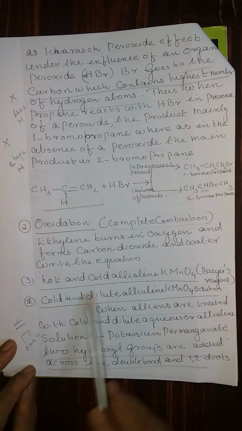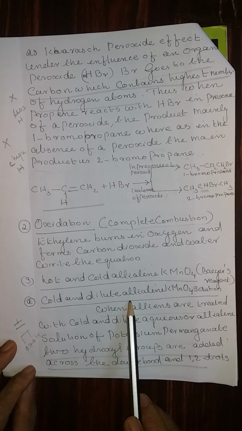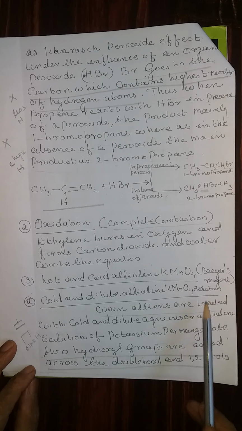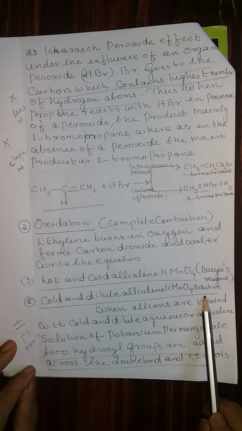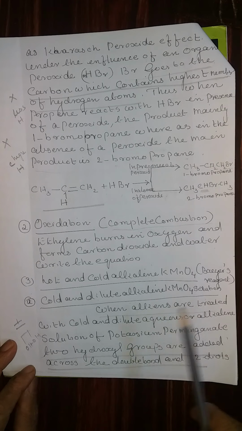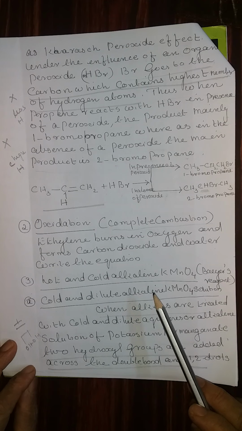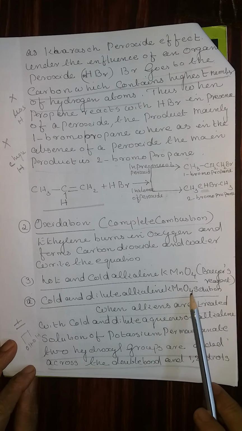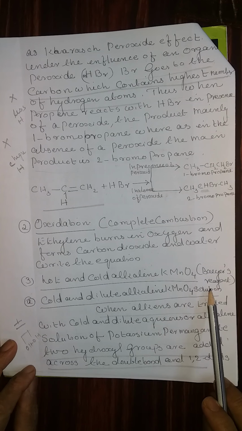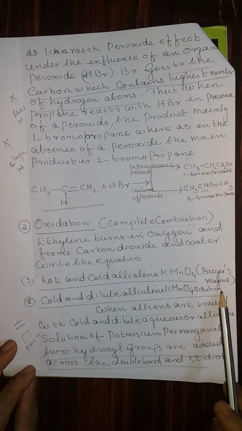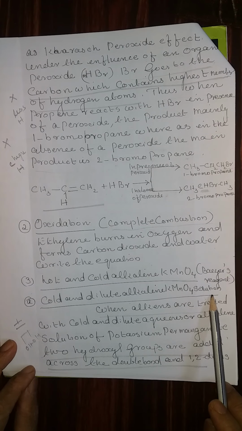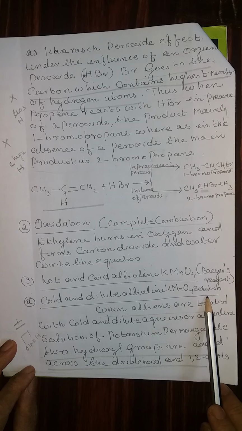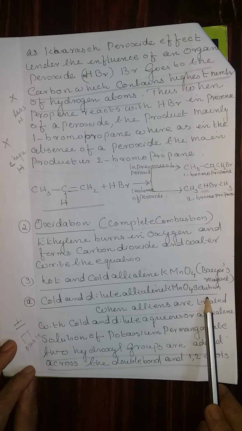Let us take the first one, cold and dilute alkaline KMnO4 solution. This solution is known as Baeyer's reagent. This reagent is used to test unsaturated compounds, that means whether a compound is unsaturated or not. If it is unsaturated, the pink color of the Baeyer's reagent decolorizes, or the color disappears. Therefore, that compound is considered an unsaturated compound.